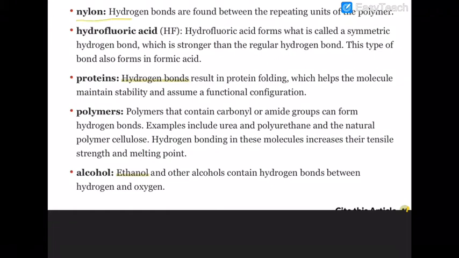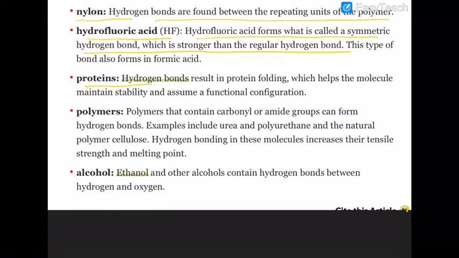Next example is nylon. Hydrogen bonds are found between the repeating units of the polymer. Nylon is actually a polyamide. HF, hydrofluoric acid, I already told you, has a symmetrical hydrogen bond, and it is the strongest hydrogen bond you can say.